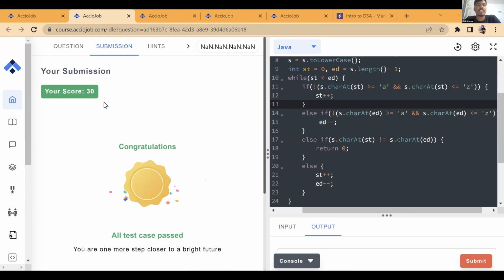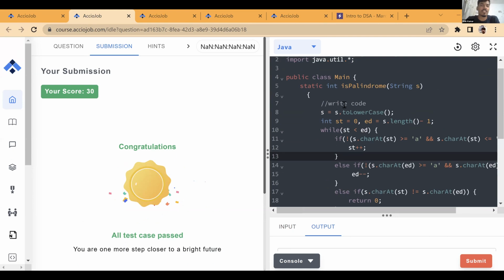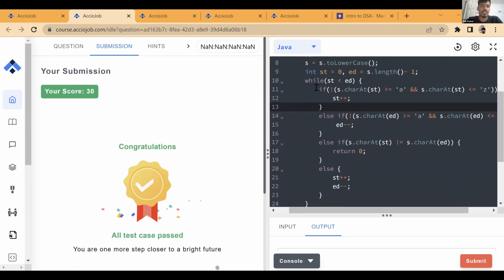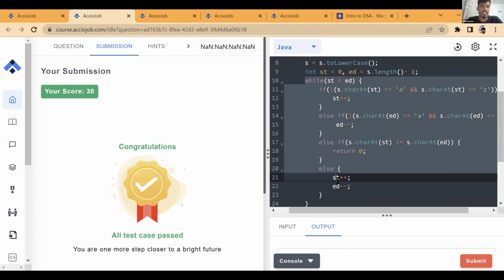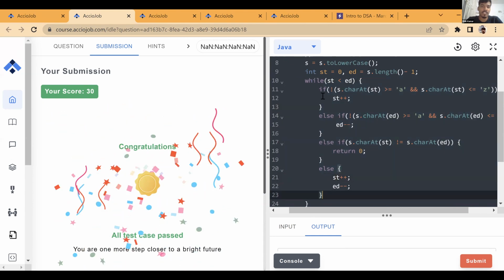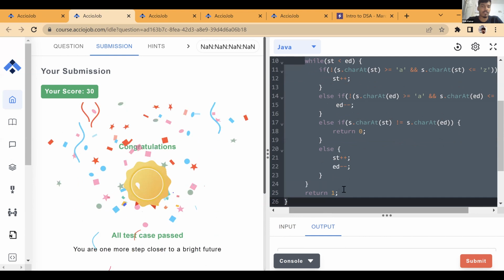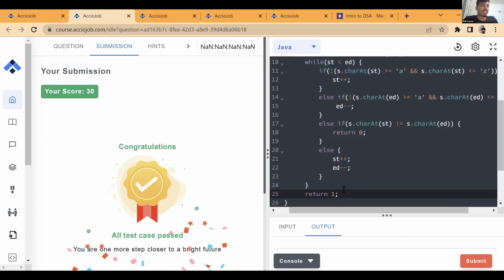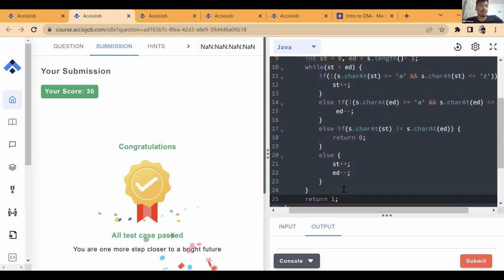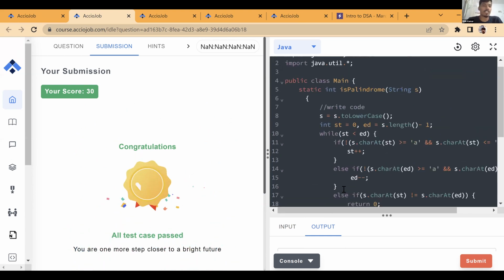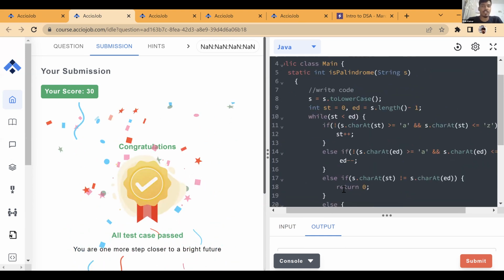Can we reverse the string? See, here you are getting a complexity of order n, right? What's the complexity over here? We are not doing any string concatenation. All these operations are O(1), right? So final complexity is order n. Your final complexity of this logic is order n. But if you try to find out the reverse string, your complexity will become n square. And using string, you cannot optimize it. You can optimize it using something like string builder, but not using string.